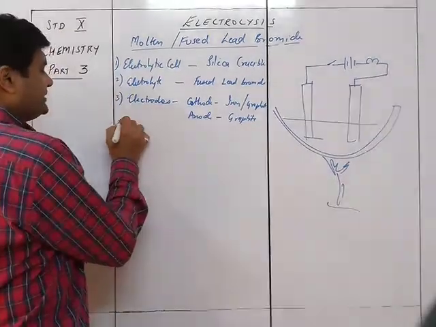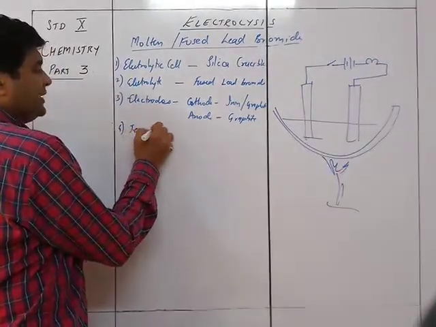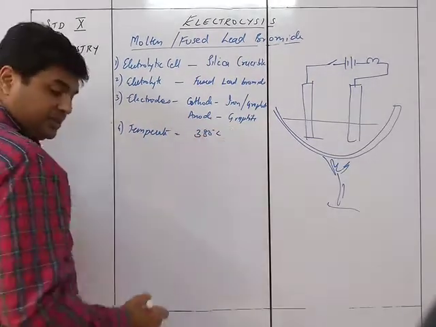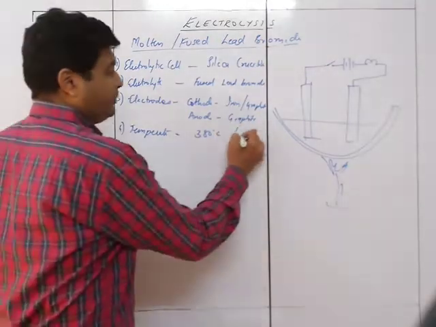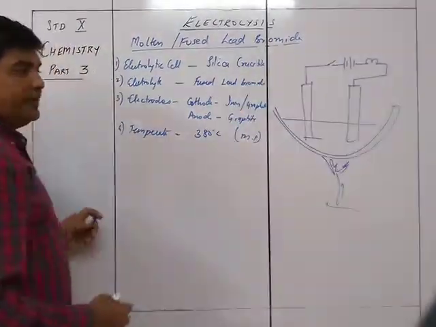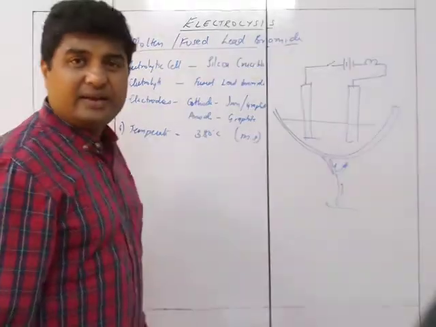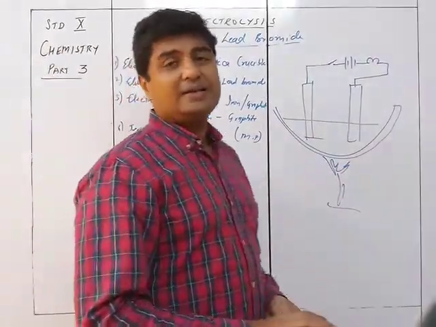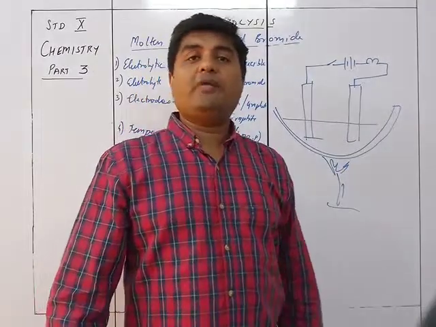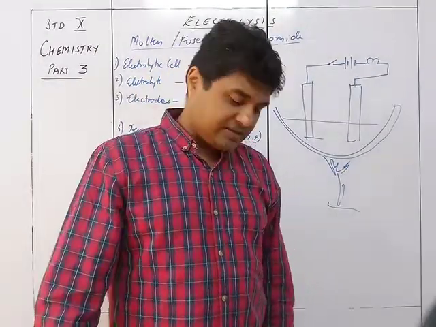The fourth thing is the temperature. The temperature over here is 380 degrees Celsius, which is the melting point of PbBr2. So PbBr2 is going to melt at 380 degrees Celsius. Because we are taking it in a fused, that is molten, state, we need to have it at a temperature of 380 degrees Celsius.